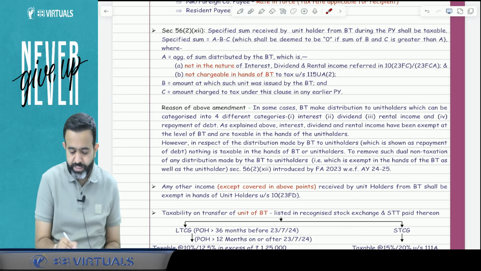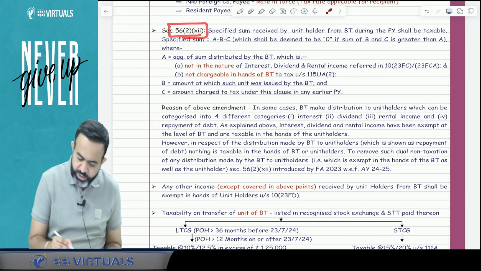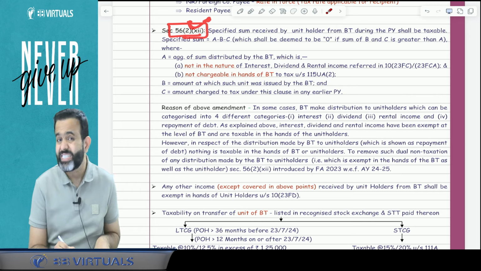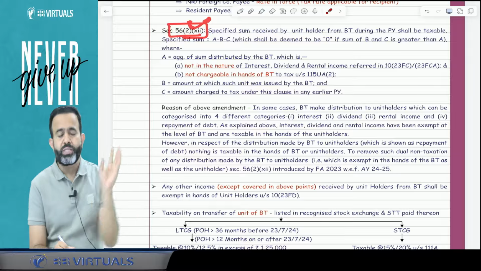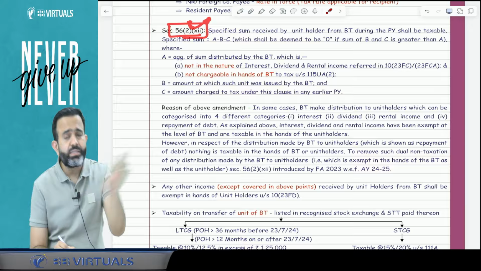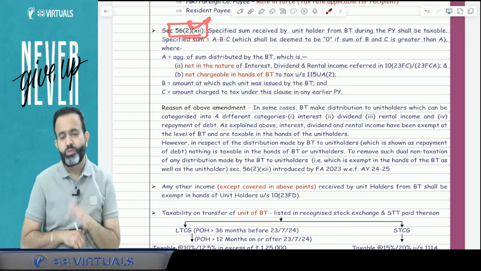So what happened? Lawmakers inserted a new section, that is 56(2)(xii). Now this section says that whenever a business trust is distributing something to the unit holder, and suppose that is not interest, dividend or rental income, and on that the business trust has not paid the taxes, so that will be taxable in the hands of the unit holder.